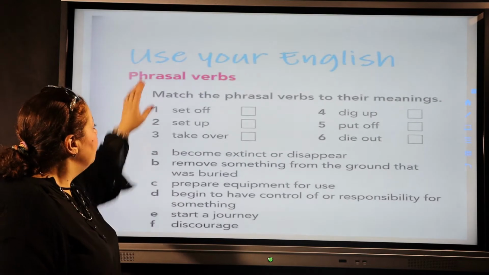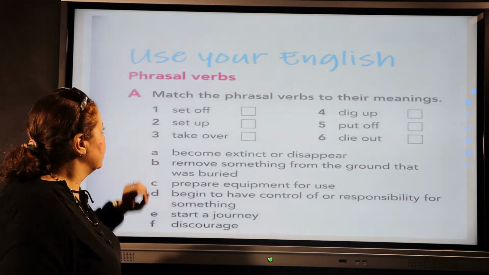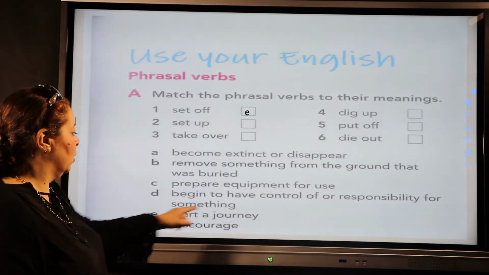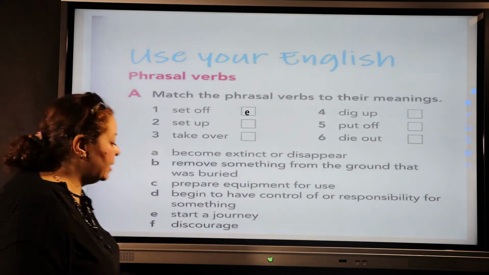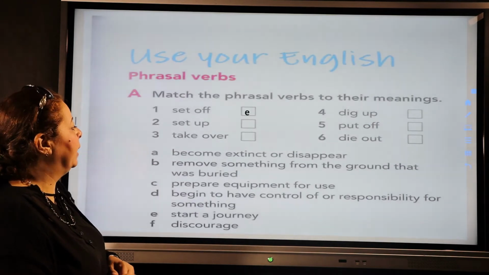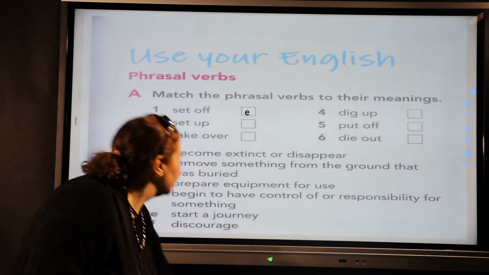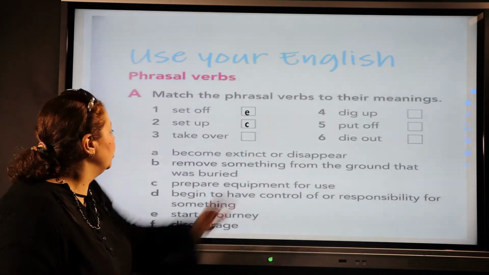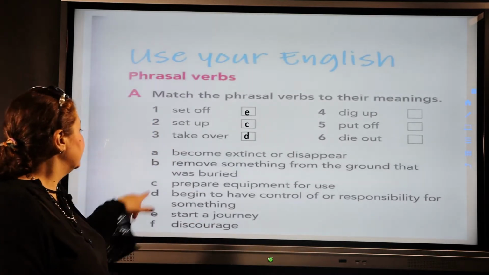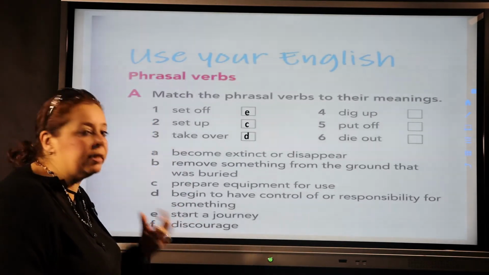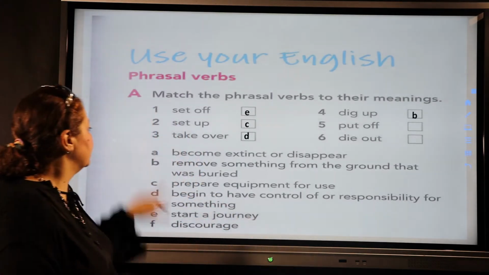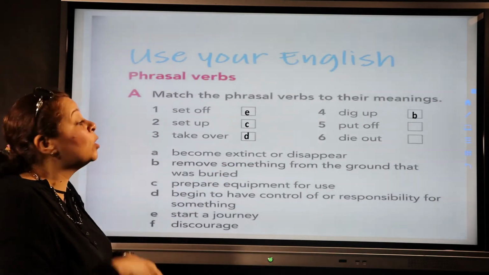Now, let's match these phrasal verbs with their meanings. Set off, we said, means start a journey, so it is E. Set up, we said, means prepare equipment or a tool for use, so it will be C. Take over, to be responsible for, to take the responsibility, so it is D, to have control or responsibility for something. Then dig up, to remove from the ground, so it is B, remove something from the ground that was buried.